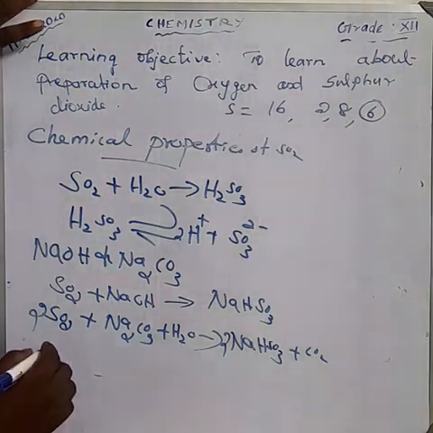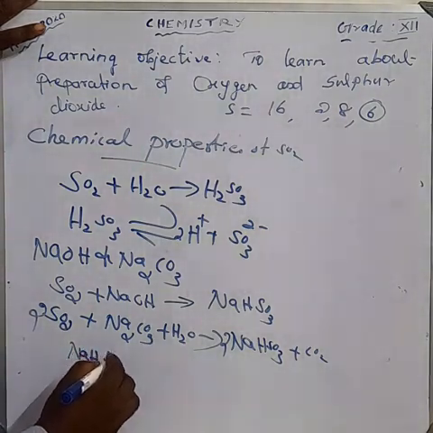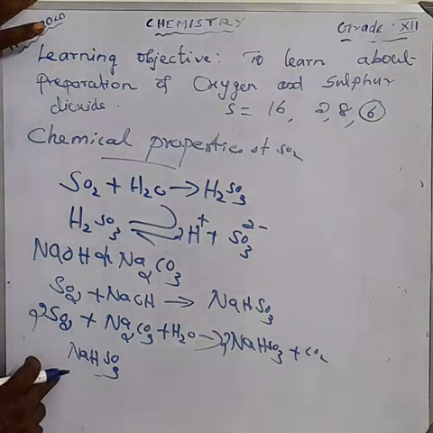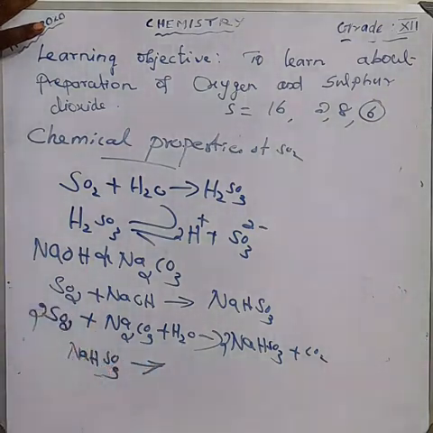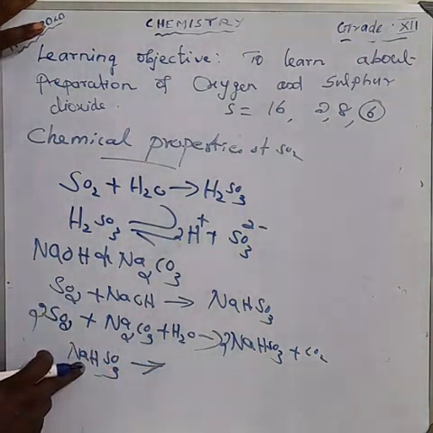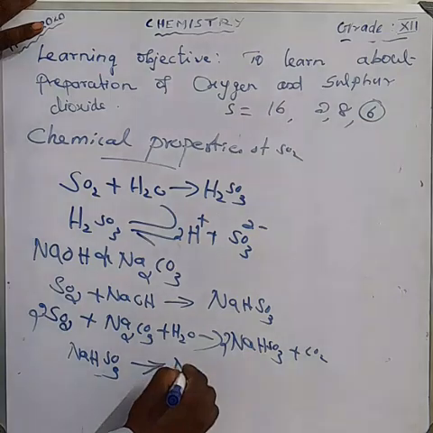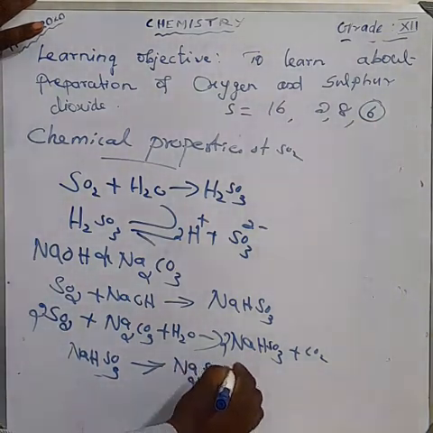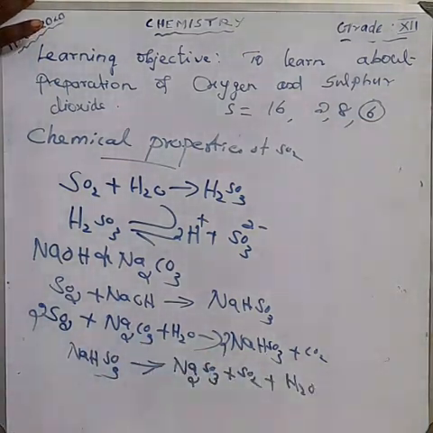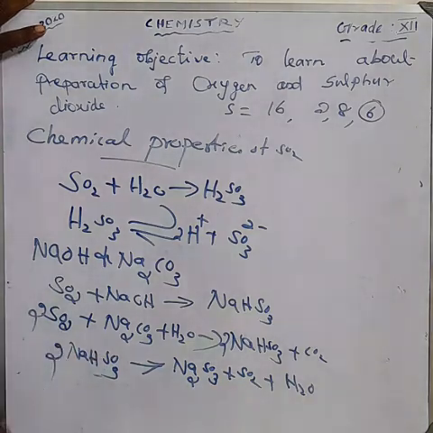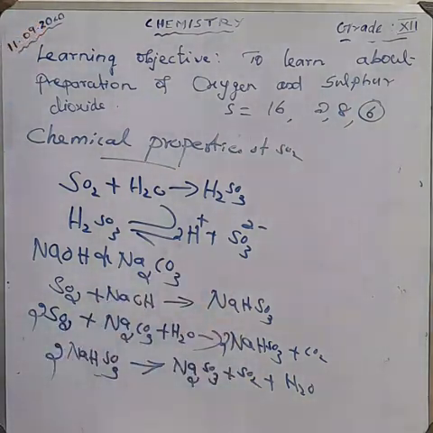Now sodium bisulfite, formula NaHSO3, reacts and is converted to form sodium sulfite. The formula is Na2SO3, and also sulfur dioxide, SO2. Here I have hydrogen, so there must be water also. How can you balance the equation? 2 sodium is there, so make it 2 here. Now the hydrogen is balanced and sulfur is also balanced. Now everything is balanced.